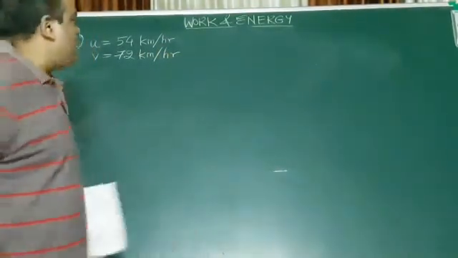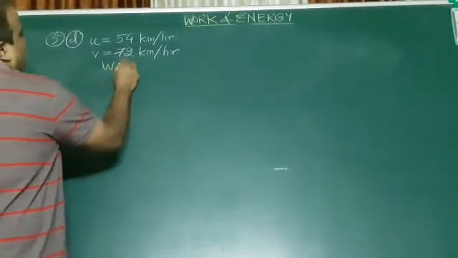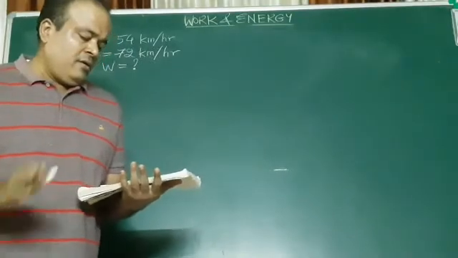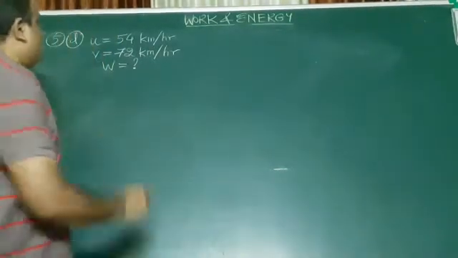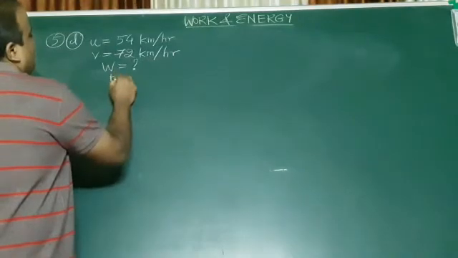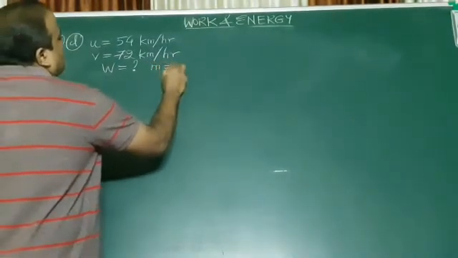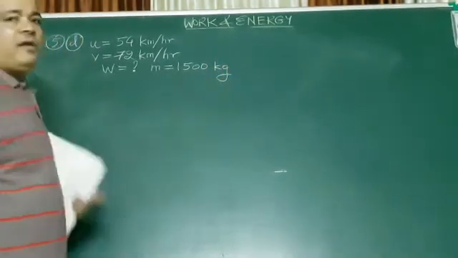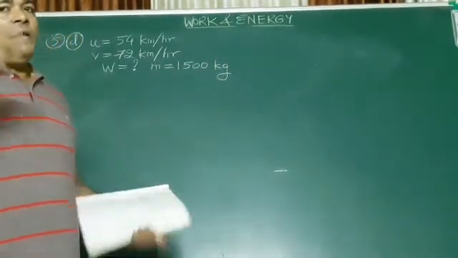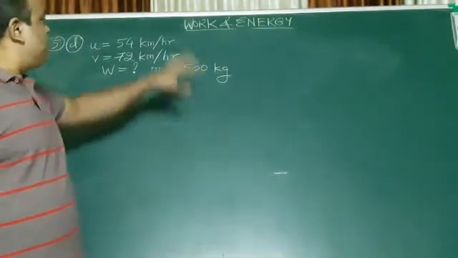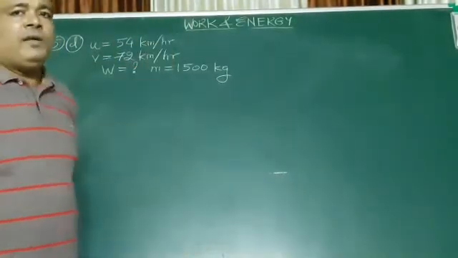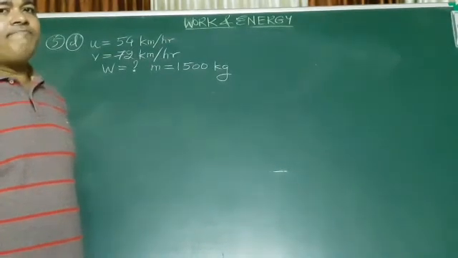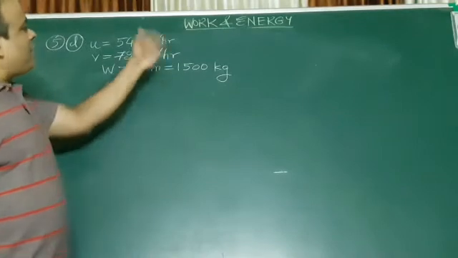How much work is done? So they ask you work. So I say work is question mark. And the mass of the car, I'll write it here only. Mass of the car is 1500 kg. Now, before I really proceed with the sum, look at the data. Something is wrong. Somebody is like odd man out. Who's that?